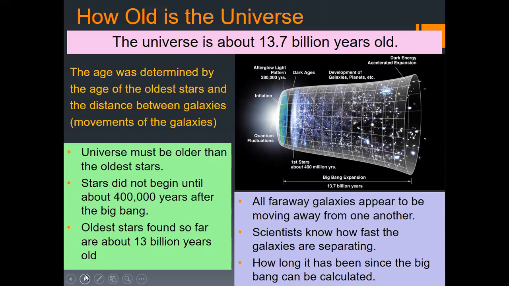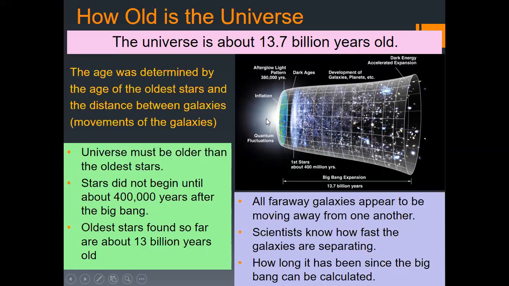Stars did not begin until about 400,000 years after the Big Bang. The oldest stars found so far are about 13 billion years old. All faraway galaxies appear to be moving away from one another. So scientists know how fast the galaxies are separating, and how long it has been since the Big Bang can be calculated. This picture is a very famous picture that you can find online or in textbooks, right? So what does this picture represent?